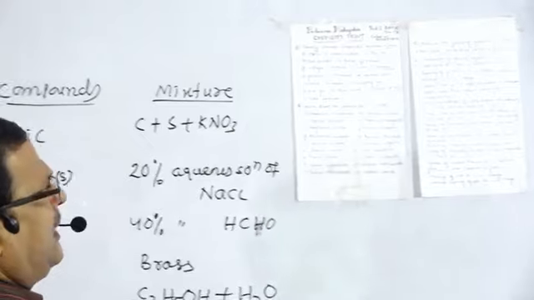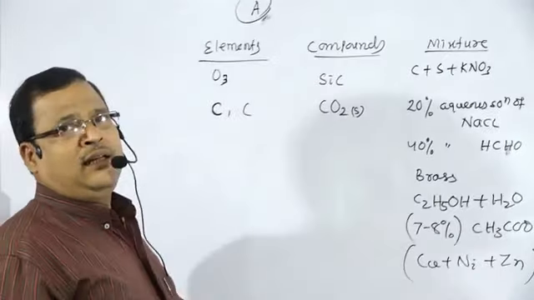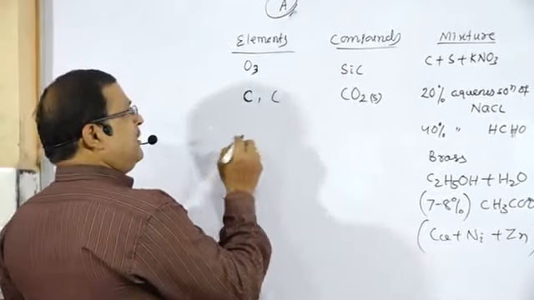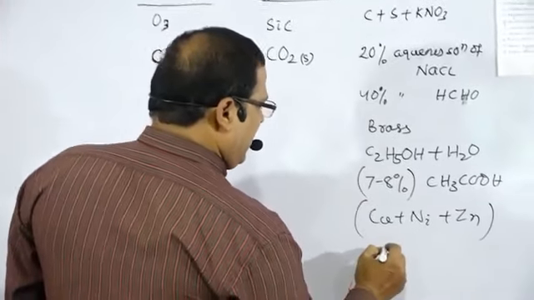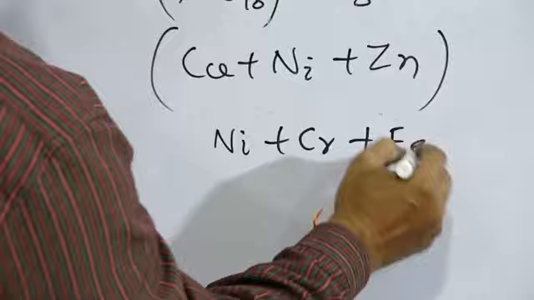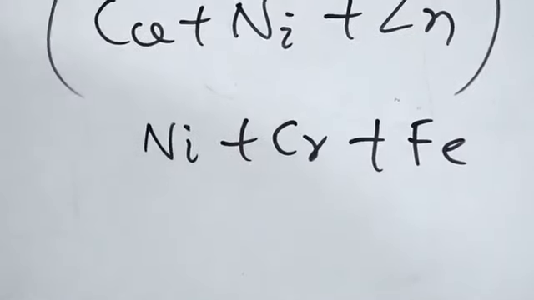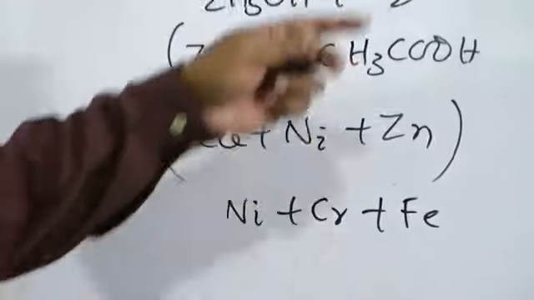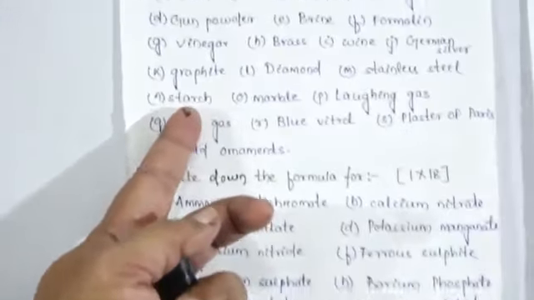Next one, stainless steel, a mixture that contains nickel, chromium, iron, etc. Therefore, that is an example of a mixture. Next one, starch.